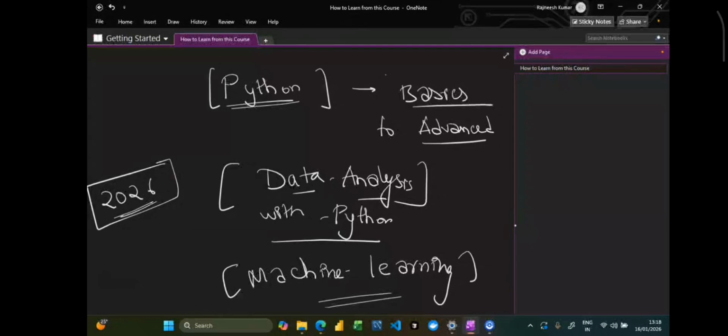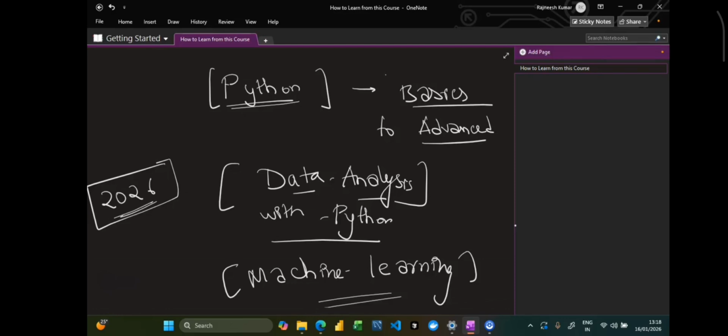Let us say your concepts of conditional statements and loops are quite clear to you. But if your OOPs concept is not exactly clear, then you can simply skip the initial lectures, but with respect to object-oriented programming, you can definitely go through those lectures. There is no need to go through each and every single lecture if your fundamentals are already clear. That is the first point.